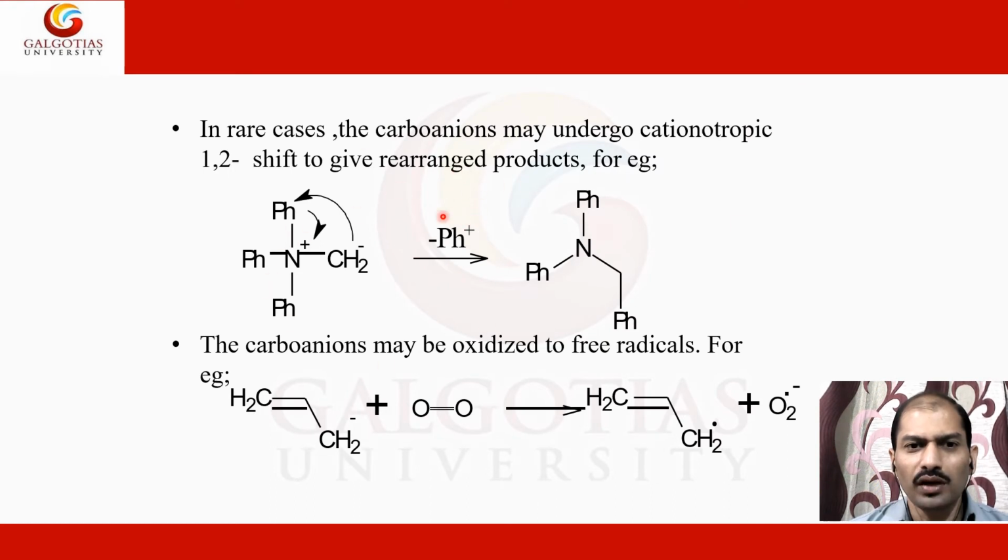The carbanion may also undergo a cationotropic 1,2 shift to give a rearranged product. Here you can see how the 1,2 shift takes place. This group is shifting over here, and this carbon is moving over here. You can see this methyl is now attached to this phenyl group. So this kind of shift is a rearrangement type of shift.